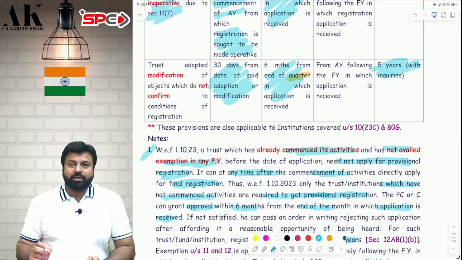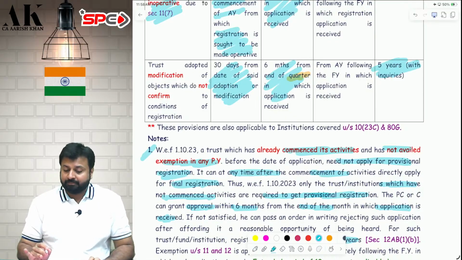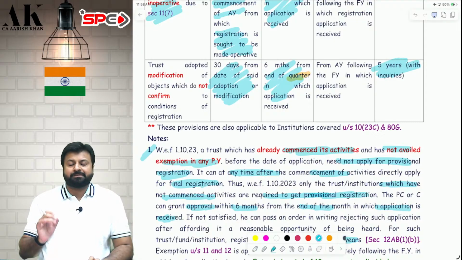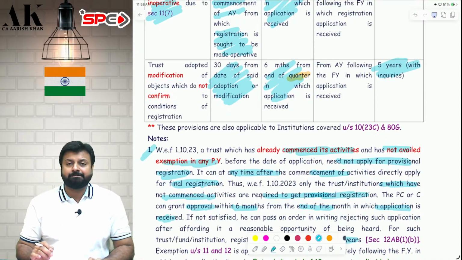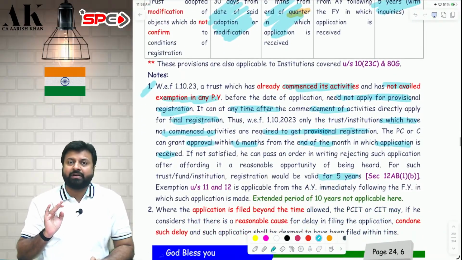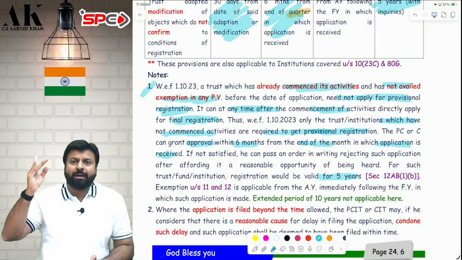Now, some very important issues. Let me tell you, some important amendments have been made in this year. If you see the registration period, in most of the cases it is 5 years. But for some people, the period has been increased to 10 years, subject to some conditions. I am not saying the 5 year has become 10 year for everybody. No. 5 year has become 10 year for some people in some conditions.